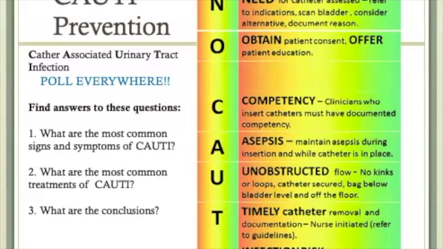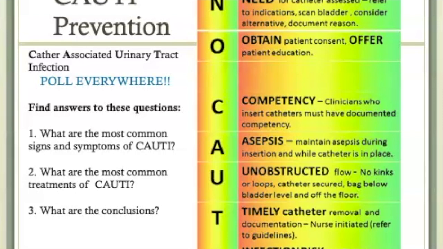Catheter-associated urinary tract infections, or CAUTIs, are a big deal, so this is a major focus of all of our hospitals and long-term care facilities. In order to prevent CAUTIs, catheters are only placed when absolutely necessary and are removed as soon as possible when the catheter is no longer indicated.